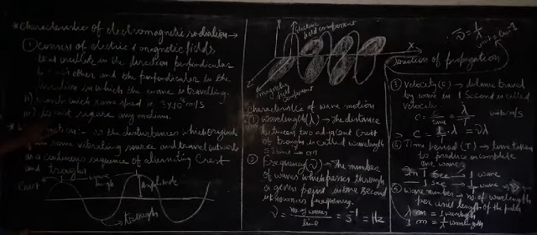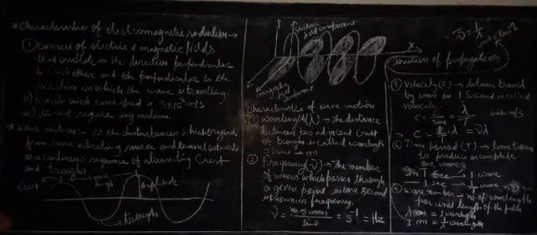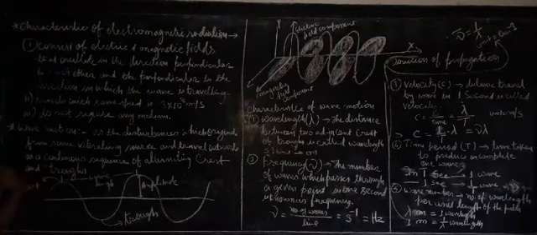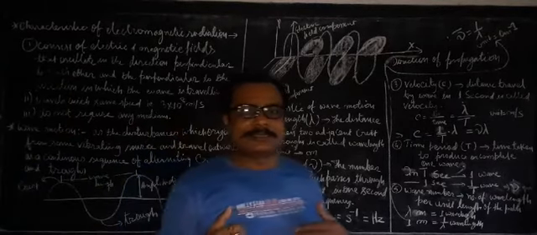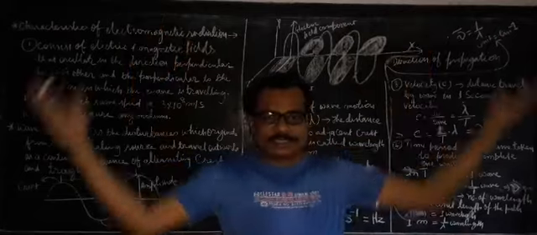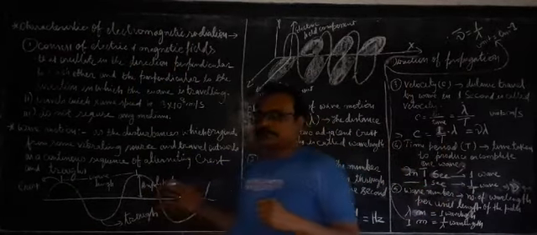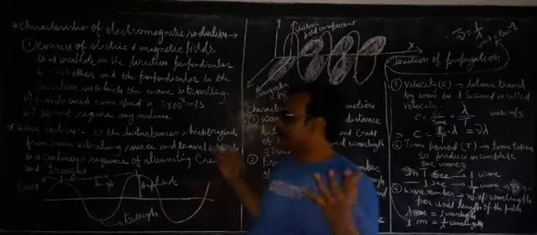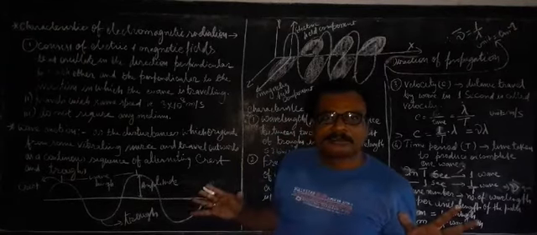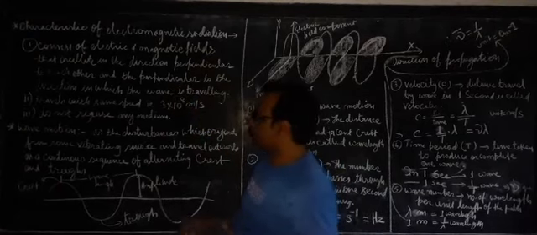And electromagnetic radiation does not require any medium. You know that sunlight comes to us. In outer space there is no medium, it is empty, it is vacuum, and the sunlight reaches us without any medium. So that means electromagnetic radiation does not require any medium. So these are the three characteristics of electromagnetic radiation.